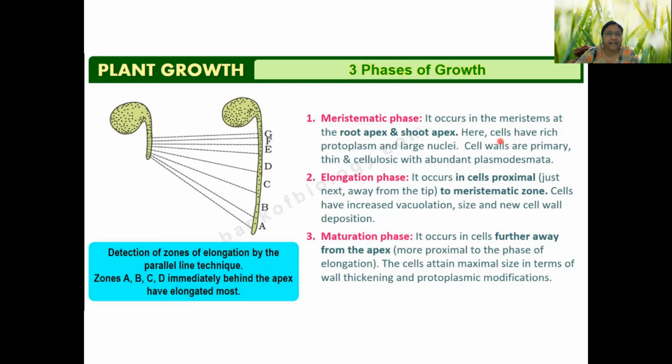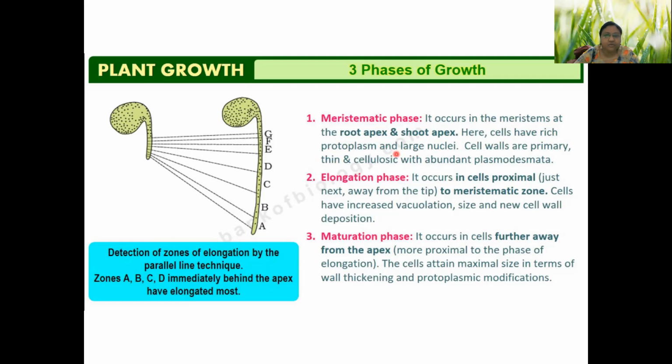Here the cells are actively dividing to produce more cells, and they have prominent cytoplasm or protoplasm and very large and prominent nuclei.